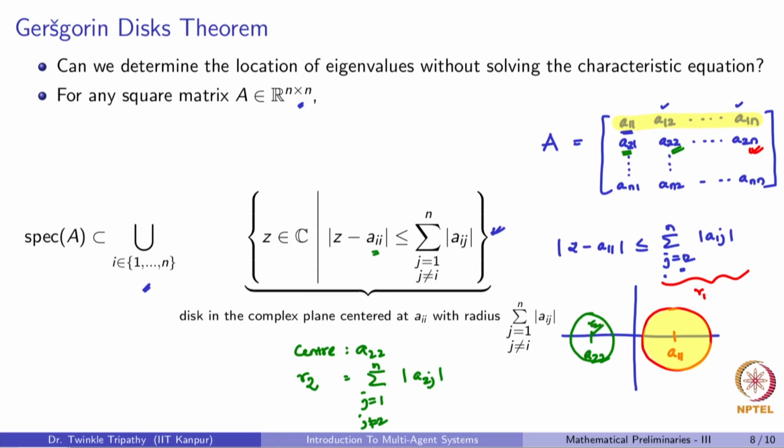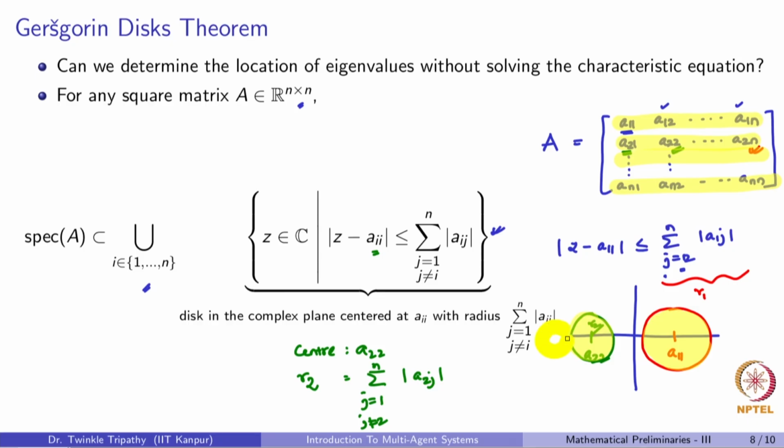Now, again, one of the eigenvalues has to lie inside of this disk. In a similar manner, we can construct a disk corresponding to each of the rows of the matrix A, meaning it gives rise to n number of disks, and the entire spectrum can simply lie in the union of all these disks. So, let me just draw a few more disks here. Now, the union of each and every one of them is where the spectrum lies. So, let us see an example to understand this a bit better.